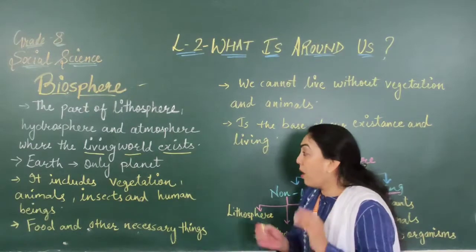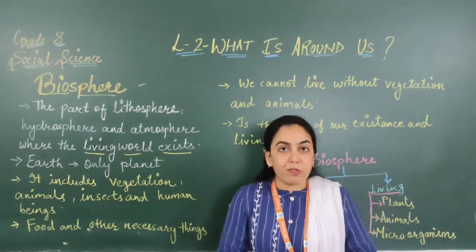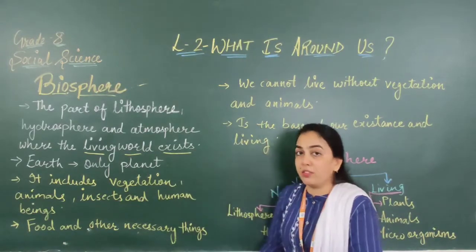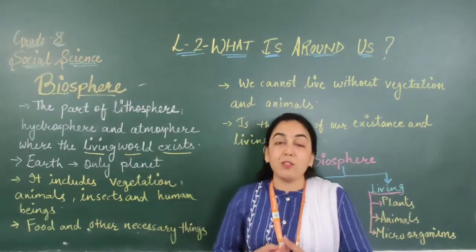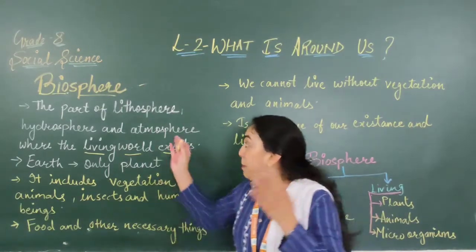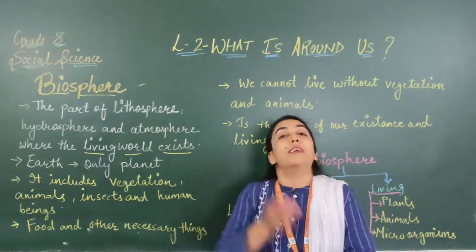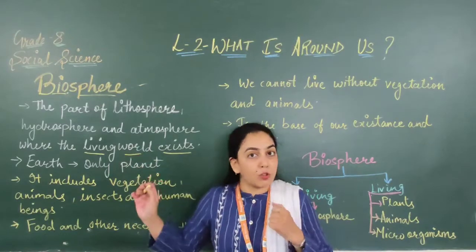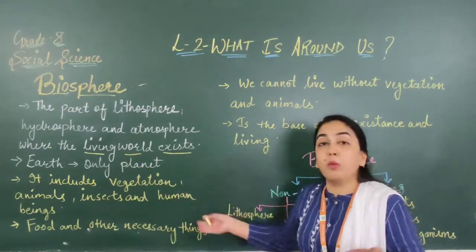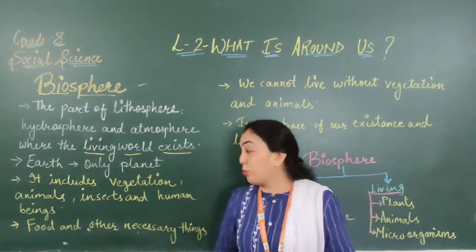We will see how. Vegetation as you know, growing crops, farming. So how it is being made? When we sow the seeds in the land. So that is why, because of biosphere, we can sow the seeds, because land is there. That is why vegetation we can do. And land is also part of biosphere. Animals, insects, human beings, all the living things are part of biosphere. This way all the things are included.